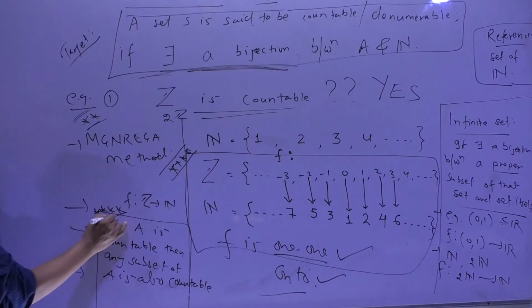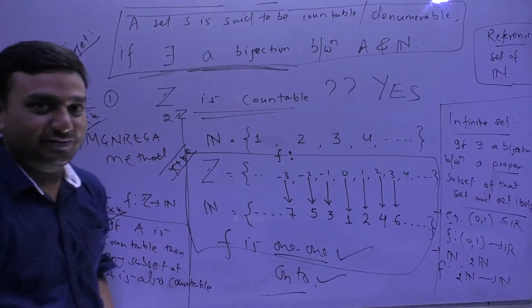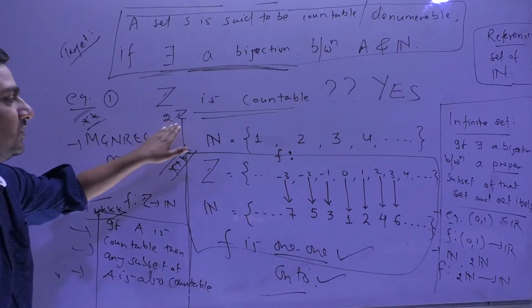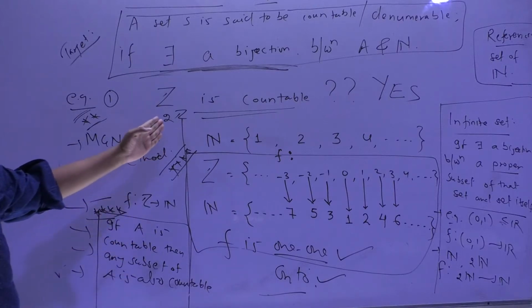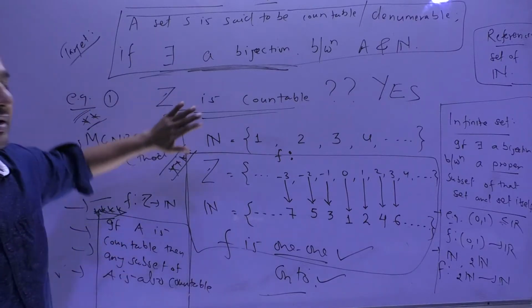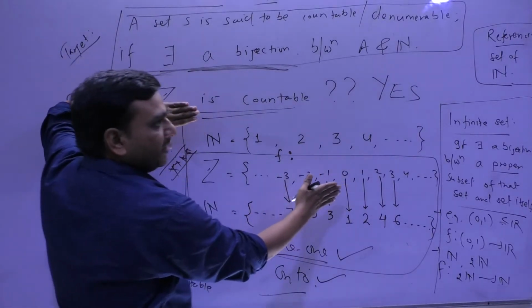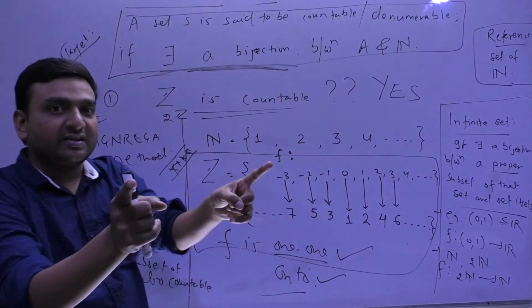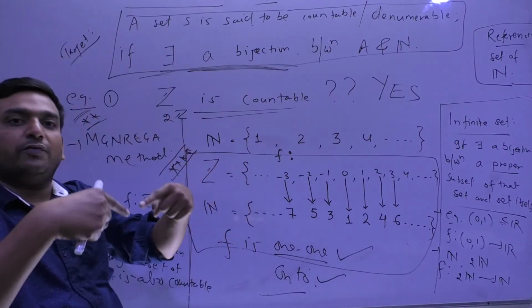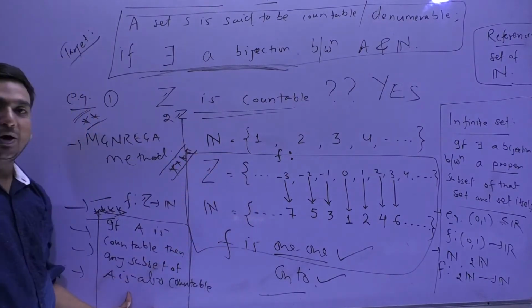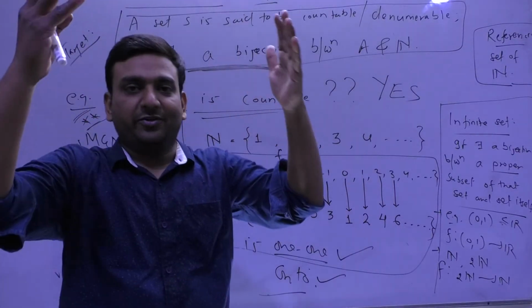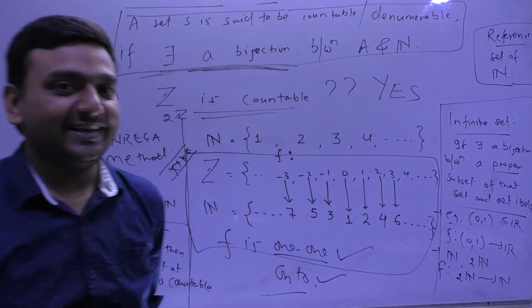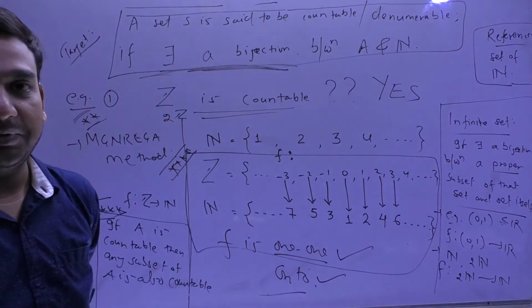Because just one minute before, people may think, sir, please show the bijection between 2Z and N. So don't try to show the bijection between 2Z and N. Just remember this, and show that Z is countable. So any subset of a countable set is again countable. So since Z is countable, 2Z is countable, mZ is countable. Clear? Any doubt about countability?